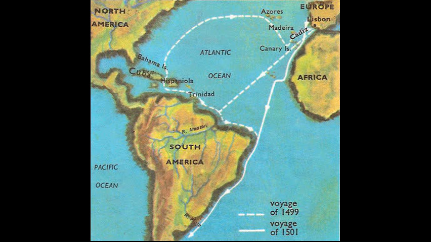This is a map showing the different routes of Amerigo Vespucci. He traveled to the Americas twice, each time exploring South America. Once the various explorers realized that these were two new continents and not part of Asia, their main goal was to try and figure out a way to get through them so that they could find Asia, which they assumed was close by.